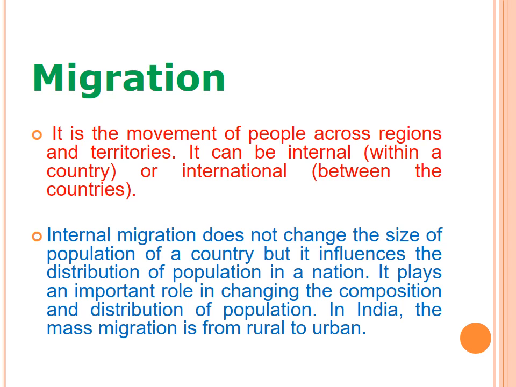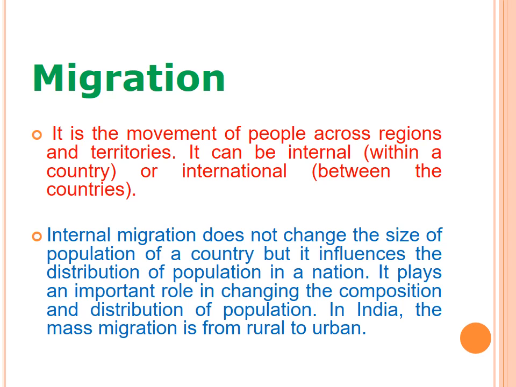International migration means between countries, from India to Pakistan, from India to Dubai, from India to USA. This type of migration is called international migration.